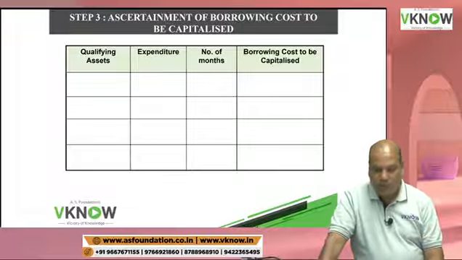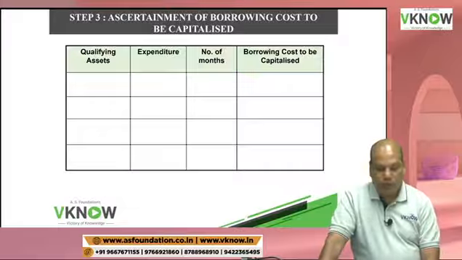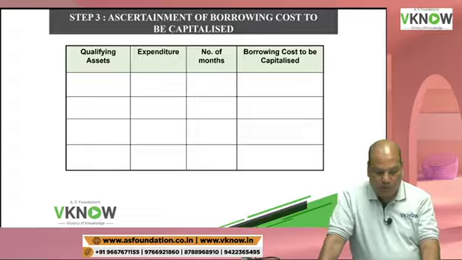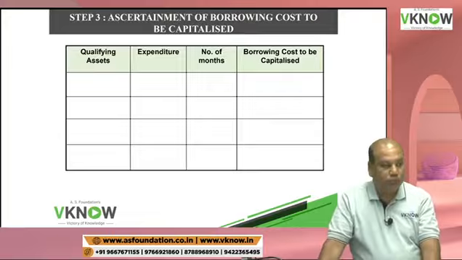Then draw this table: qualifying asset, expenditure, number of months, and last column is borrowing cost to be capitalized.